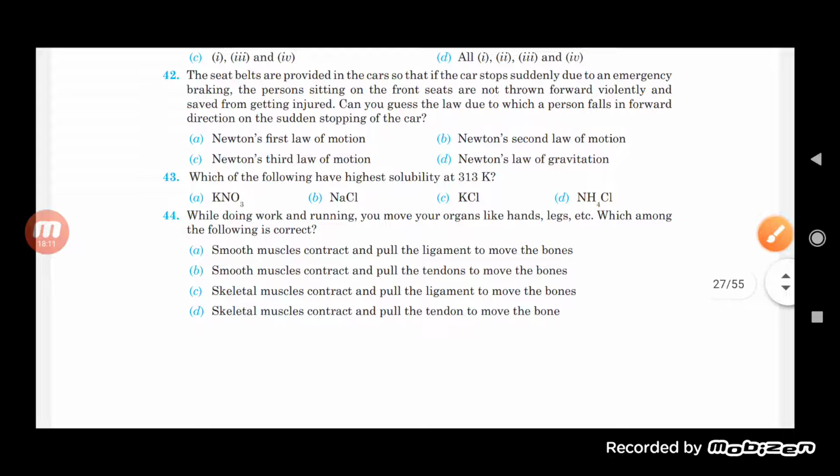Now, which of the following has the highest solubility at 313 Kelvin? KNO3, NaCl, KCl and NH4Cl. Out of these, which one is supposed to be the correct one? So potassium nitrate, KNO3, has the highest solubility.